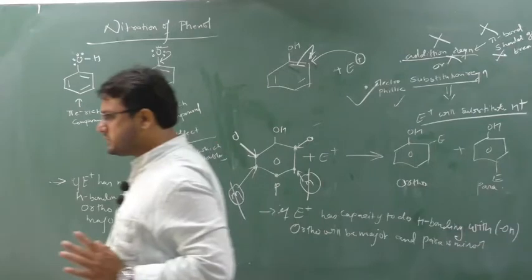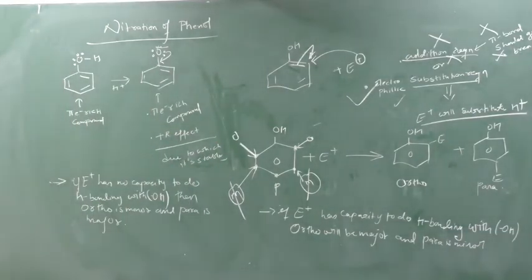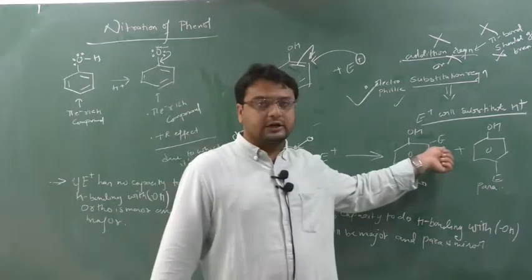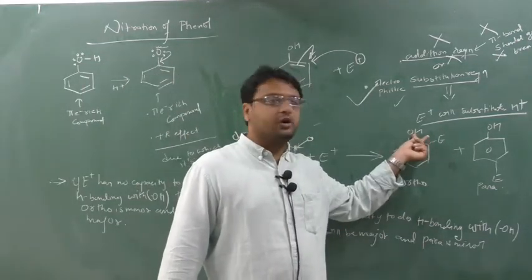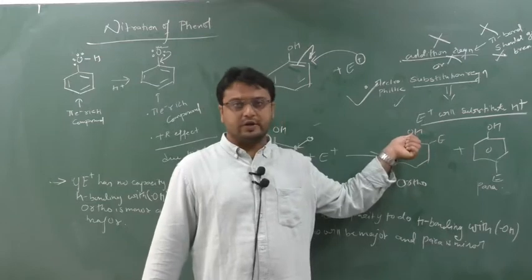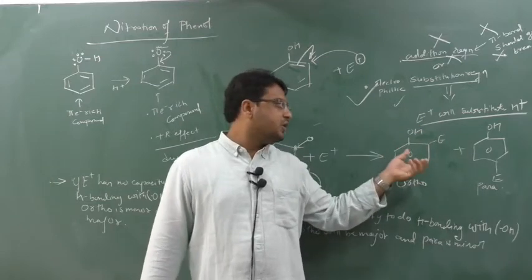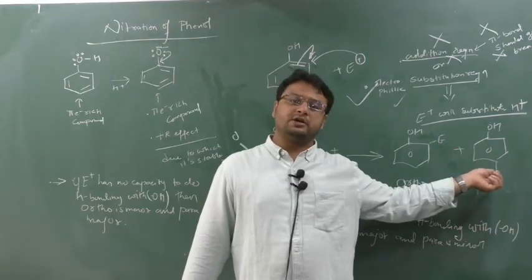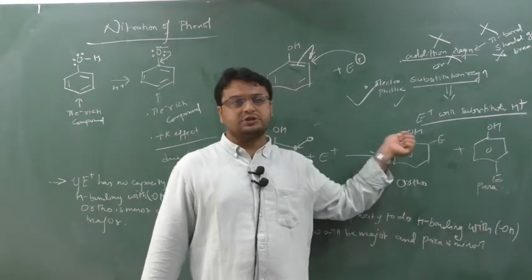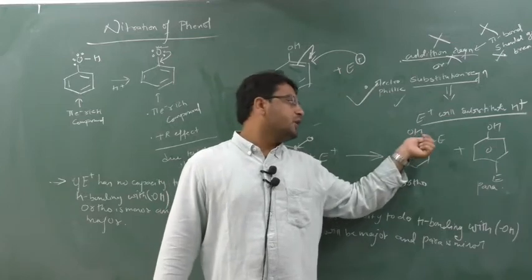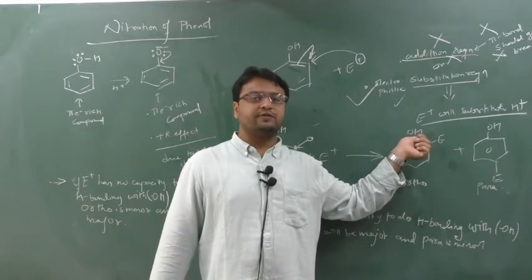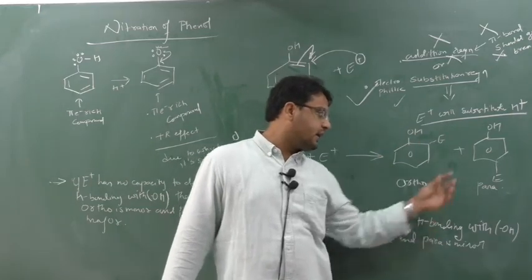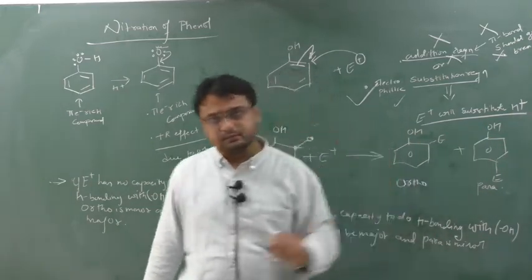So if there is a possibility of hydrogen bonding between the electrophile and OH, if hydrogen bonding is possible between E and OH, then only the ortho compound will be major and the para compound will be minor. In this way only, you remember. If it is not possible to do hydrogen bonding between the E and OH, if there is no hydrogen bonding, this whole compound will be unstable. So ortho will be minor and para will be major due to symmetry.